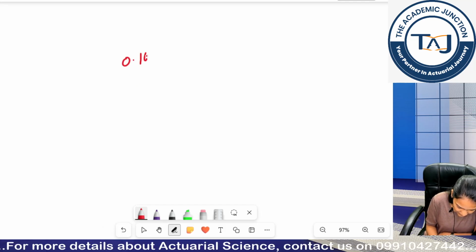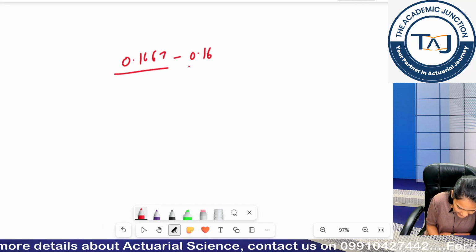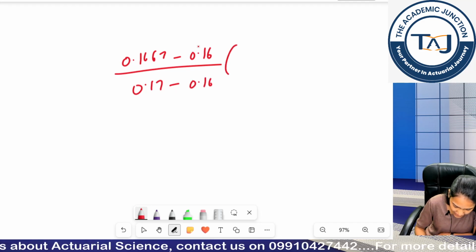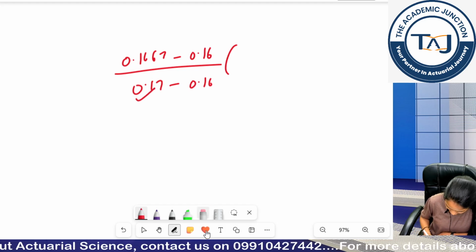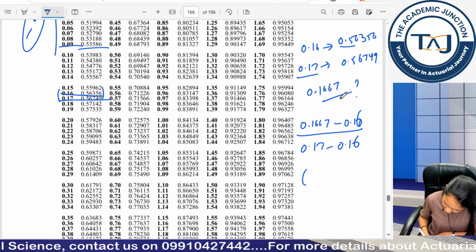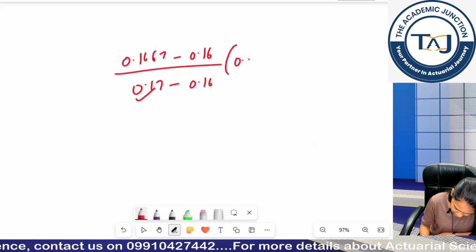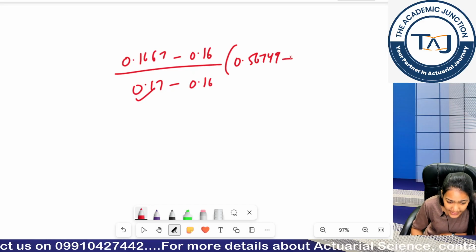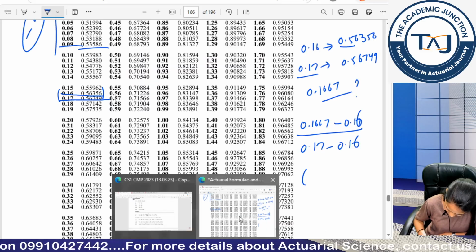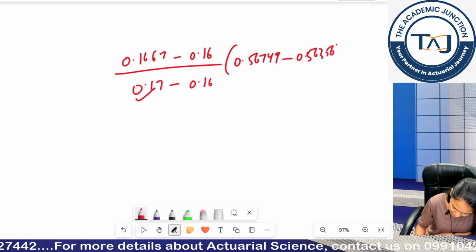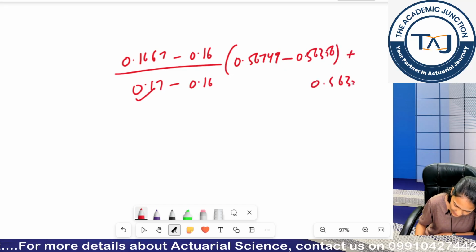So 0.1667 minus 0.16, upon the higher point minus the lower point, multiplied with what I am getting at 0.17, what is the value I am getting at 0.17, 0.56749, less what I am getting at 0.16, plus what I am getting at 0.16.